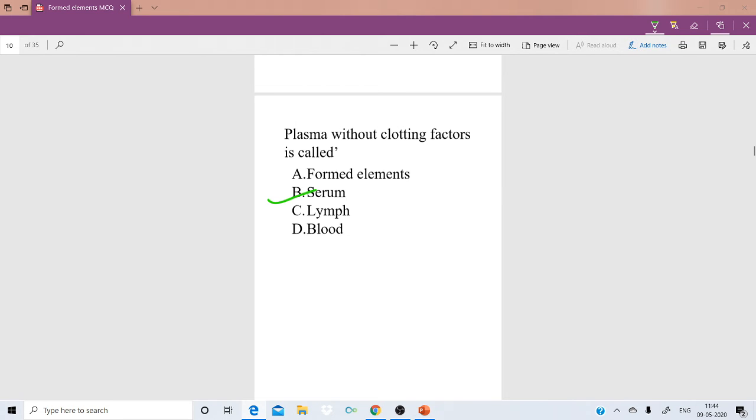So plasma without the clotting factors. How many clotting factors are there in the plasma? Two: fibrinogen and prothrombin. Without these clotting factors, we call plasma as serum.